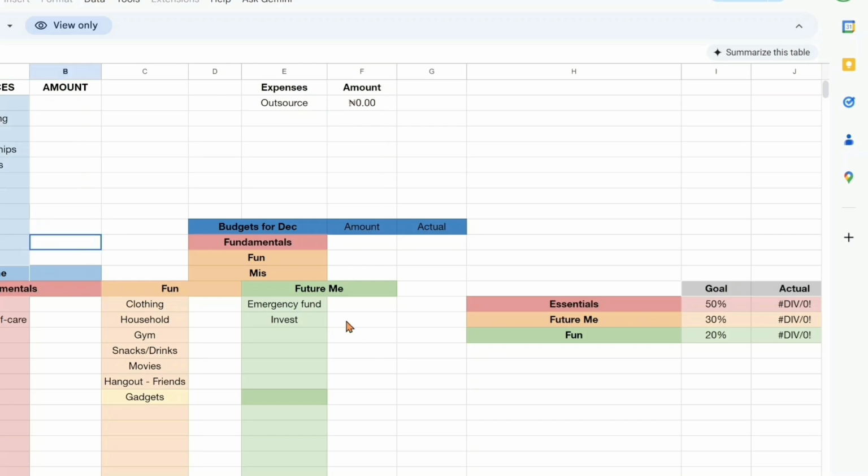After my income source, the next thing I have is budgeting. I am using the 50-30-20 rule. Basically, 50% of my income goes to fundamentals. Essential things like food, transport, housing, and all of those important things. And you might see fruit here. Fruit is important to me.